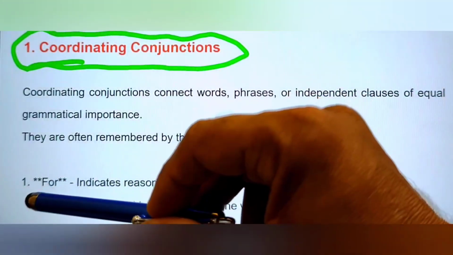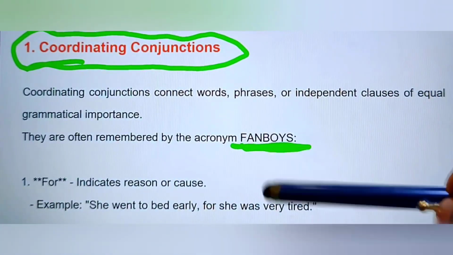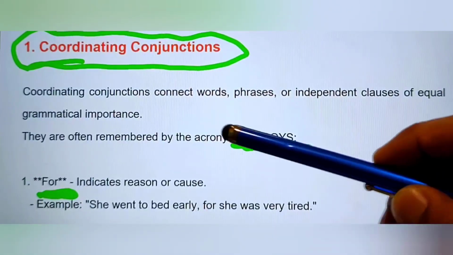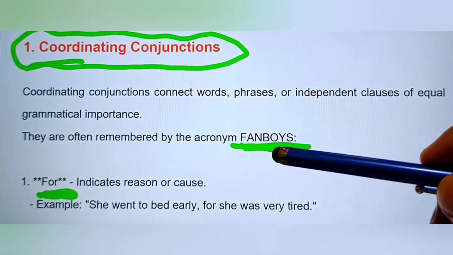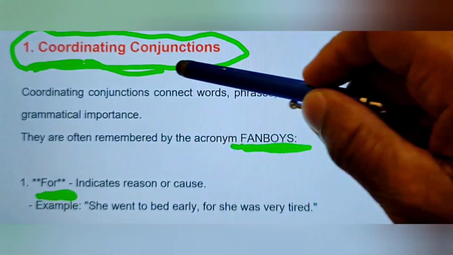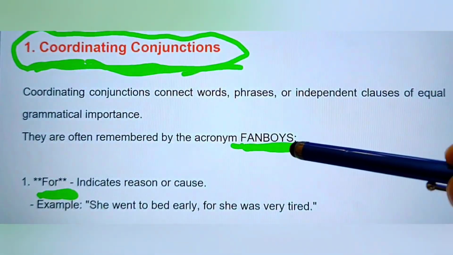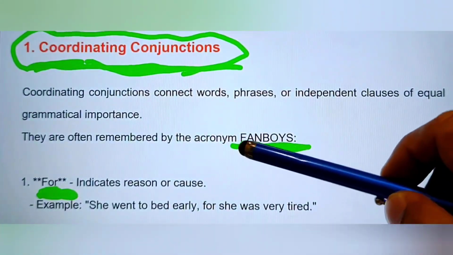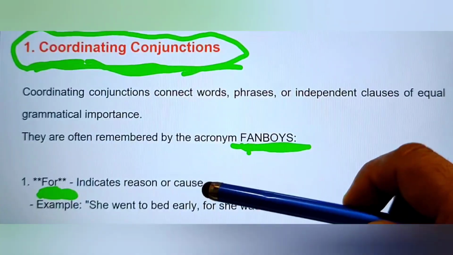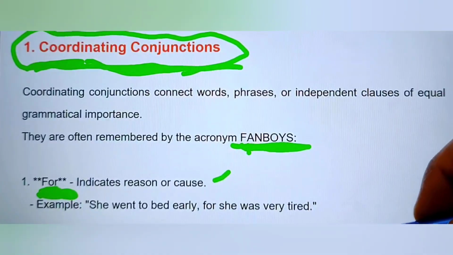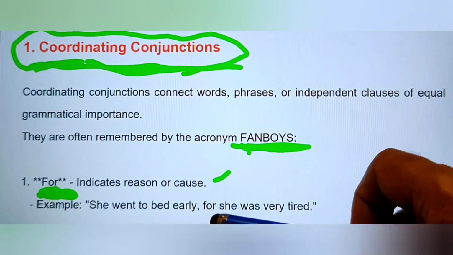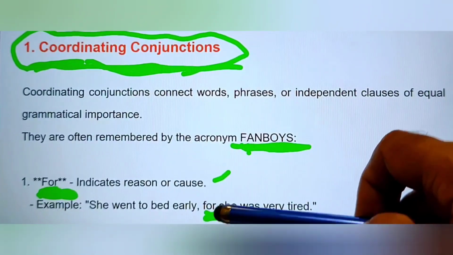F for for, A for and, N for nor. Like that we take the first letter and make the acronym word FANBOY to remember them easily. All coordinating conjunctions are just one word. First of all F, we have example here for indicating reason or cause. For example here, she went to bed early for she was very tired.